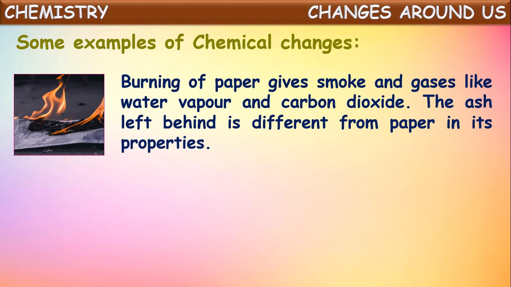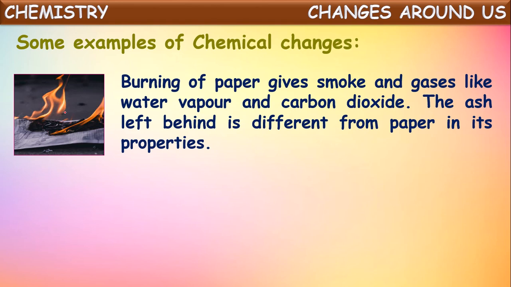Smoke gases are released along with carbon dioxide and water vapor. Finally, ash will remain. The chemical properties of this ash formed will be different from that of the paper taken. So we can say a chemical change has happened. We can easily see the change between the initial substance taken, paper, and the final product, ash. It will be black in color, its shape will be changed, and it cannot be reversed back to get paper. So this all indicates a chemical change happened here.